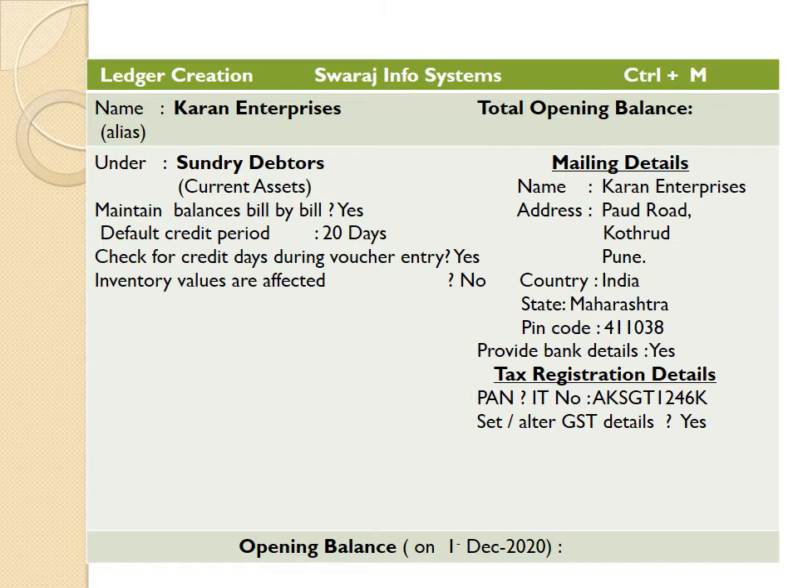Ledger creation. Firstly, we take the name of the vendor, the seller. So the seller is Swaraj Info System. For that purpose, Control M is essential in our Tally for recording or creation of ledger. So we are creating the ledger. The name of the company that is the purchaser is Current Enterprises.